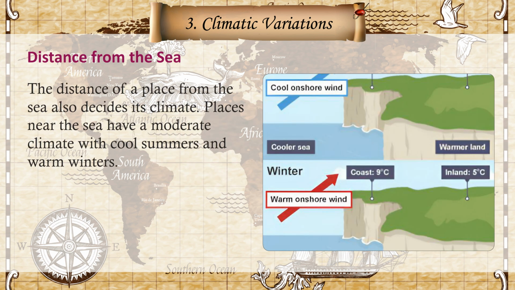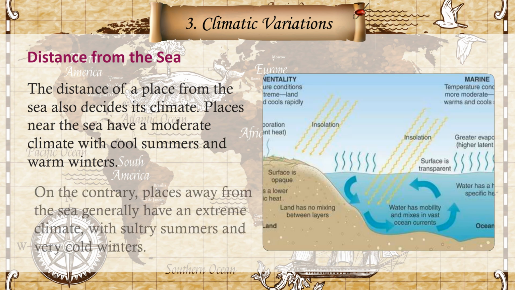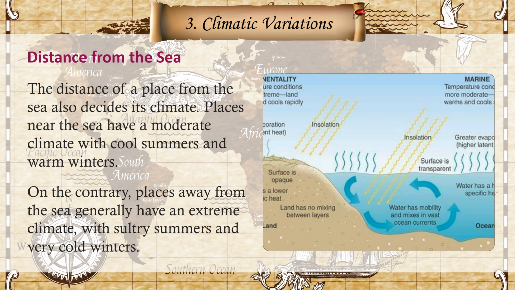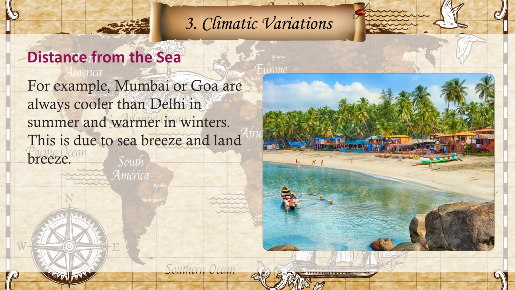Distance from the sea. The distance of a place from the sea also decides its climate. Places near the sea have a moderate climate with cool summers and warm winters. On the contrary, places away from the sea generally have an extreme climate with sultry summers and very cold winters. For example, Mumbai or Goa are always cooler than Delhi in summer and warmer in winters. This is due to sea breeze and land breeze.